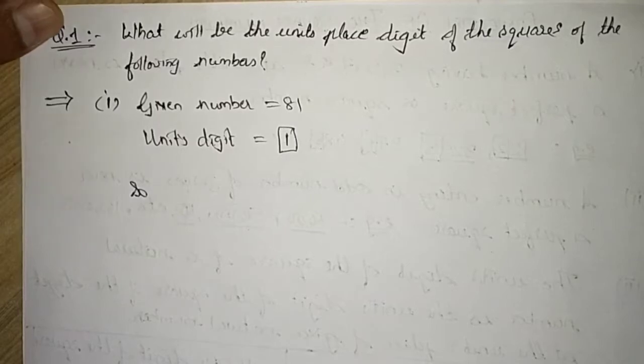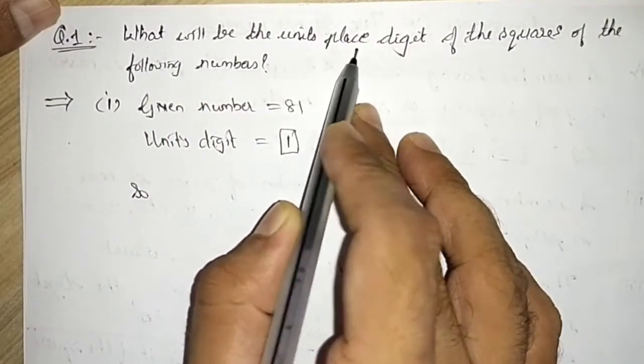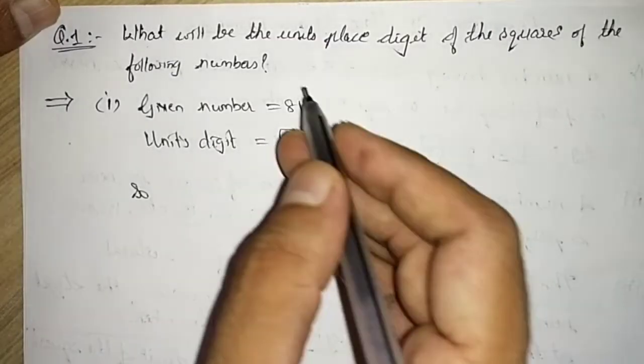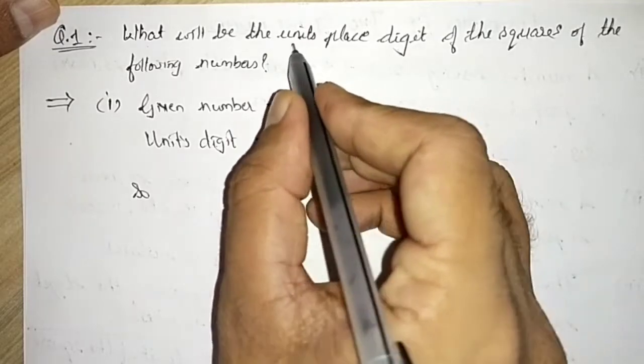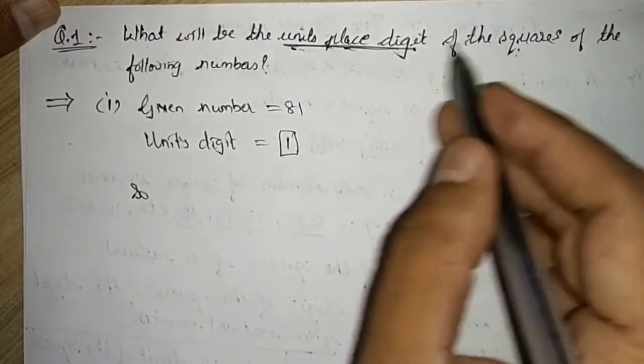Now based on this, let us solve exercise 4.1 question number 1. Let me first write down the question. So I have written the question. Question number 1 says, what will be the units place digit of the square of the following numbers?